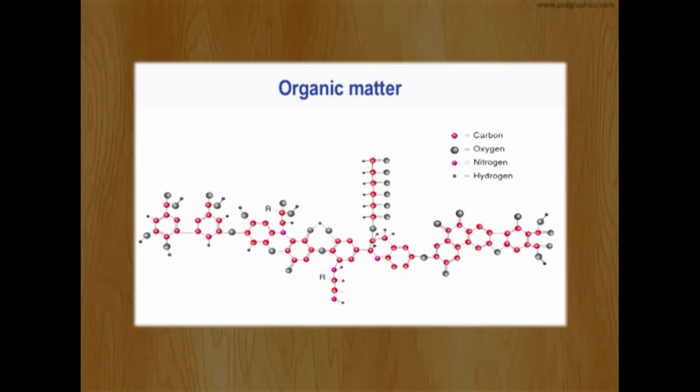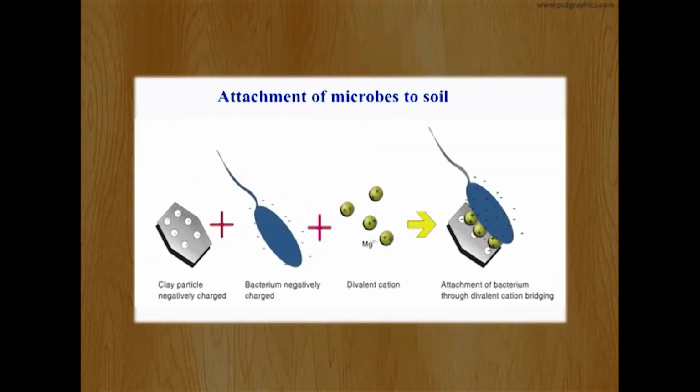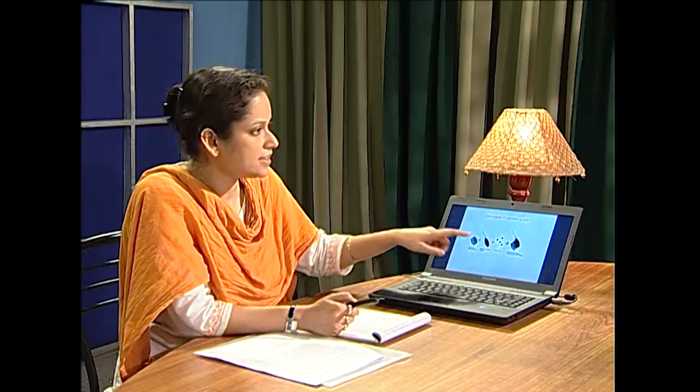So this is the humus, the structure of humus, which is there in the organic matter. We know humus is derived from organic matter. It has both hydrophobic and hydrophilic ends. With the help of humus, what happens? It binds to nonpolar organic molecules through hydrophobic binding, and these nonpolar organic molecules bind to clay. Again, in a similar way, the clay which is negatively charged helps in the binding of bacterium with the help of divalent cations. So this is known as exchange or sorption of solutes.